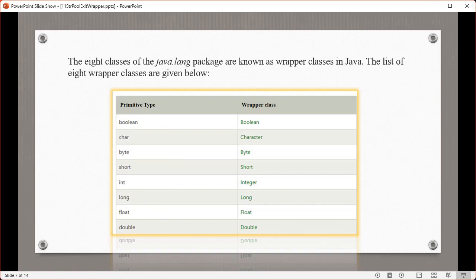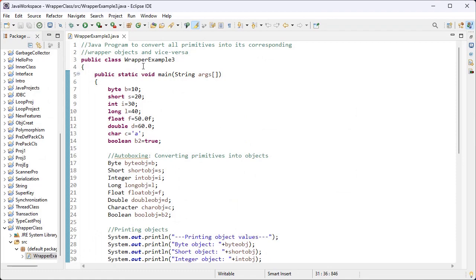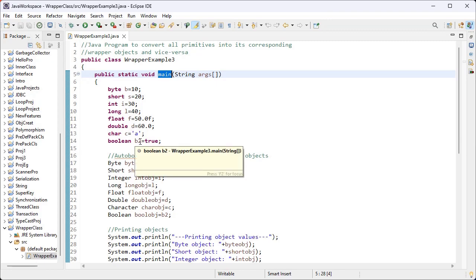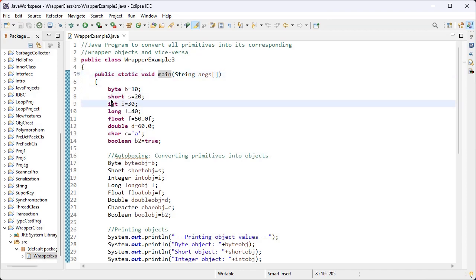Now let's see this example. Here I have created the class, this is my class name, and inside this class I have created the main method. Here I have created b, s, i, l, f, d, c and b2 variables. I have used all the primitive data types: byte, short, int, long, float, double, char and boolean. These are all primitive data types, isn't it? And I have initialized all the variables.